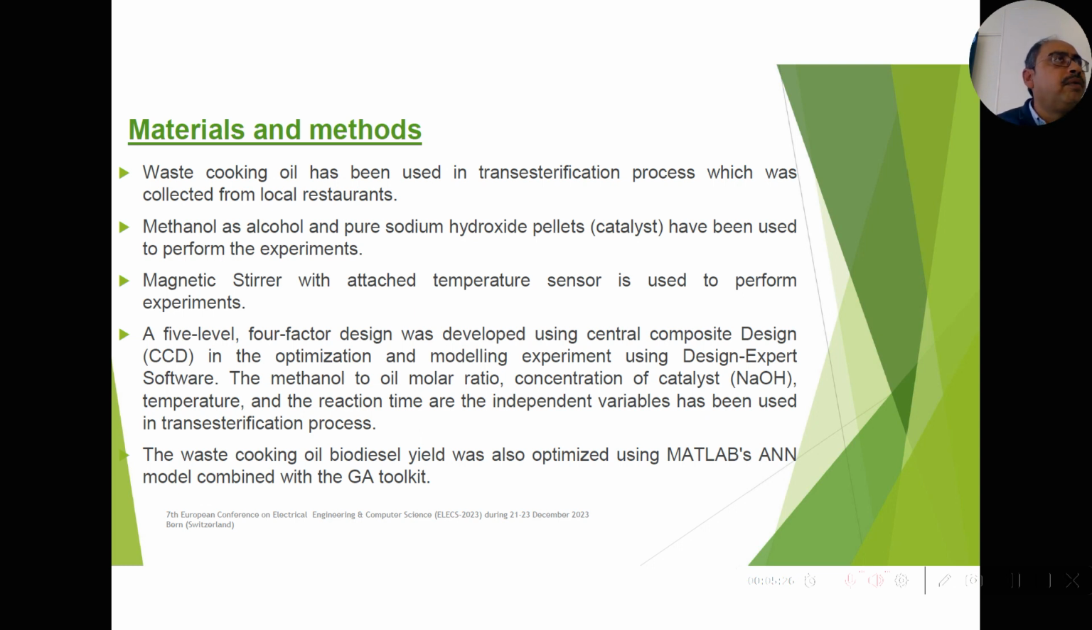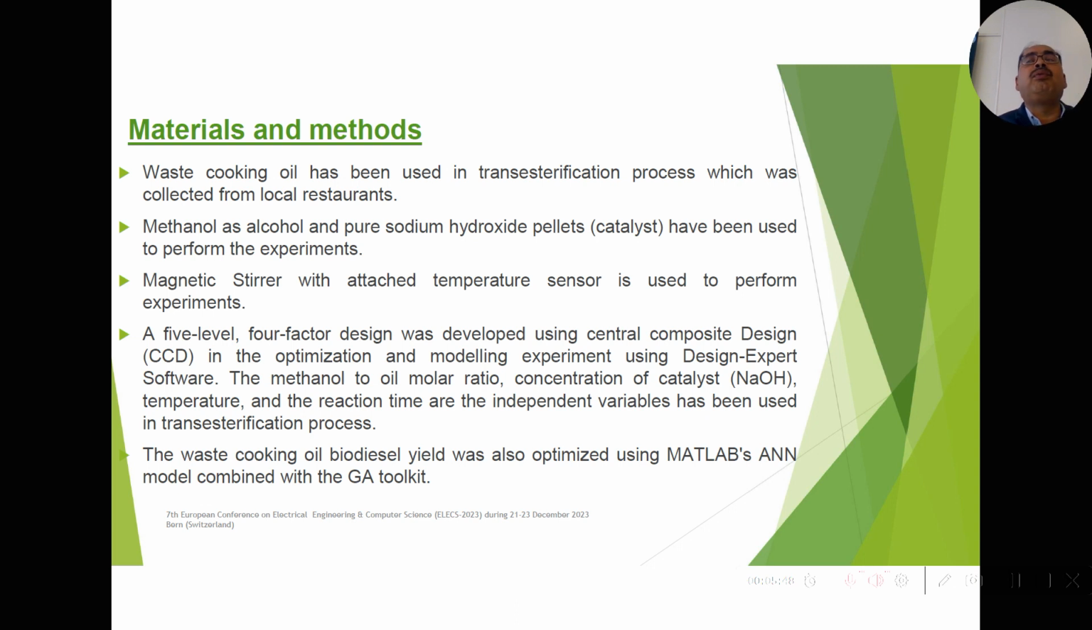Initially, we heat up the waste cooking oil to some temperature, say 110 degrees Celsius, to remove water from the waste cooking oil, so that it can be used for the transesterification process to produce a yield of the biodiesel. So these are the materials and method, and we have used an RSM-based method, the CCD approach,